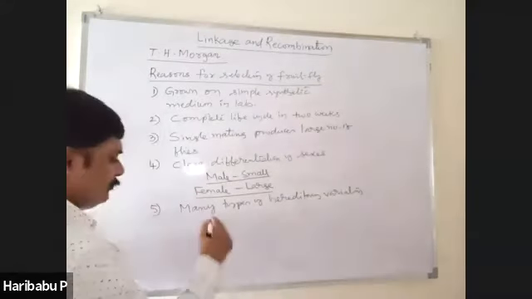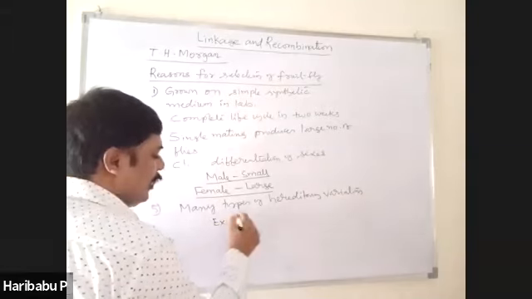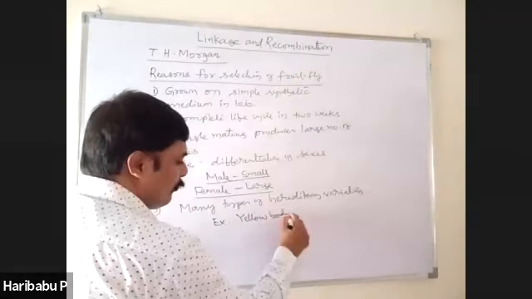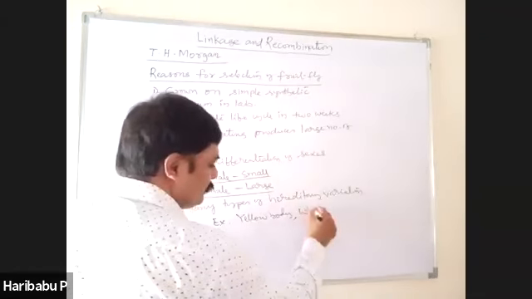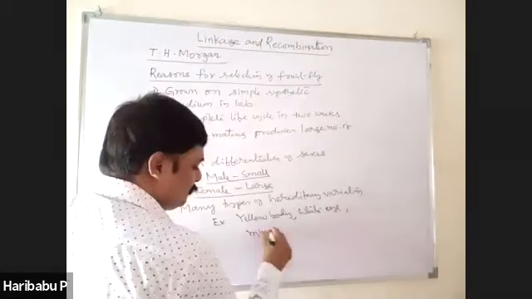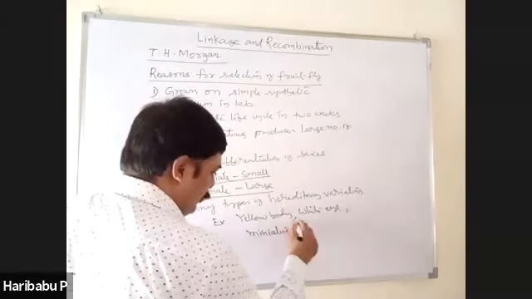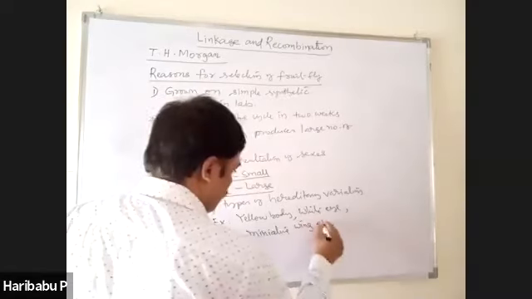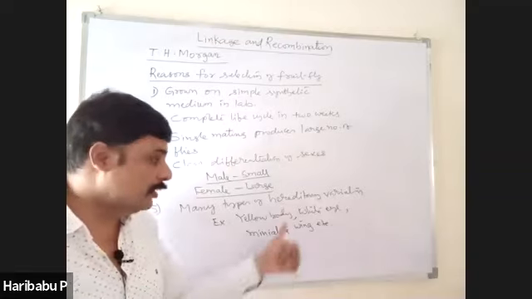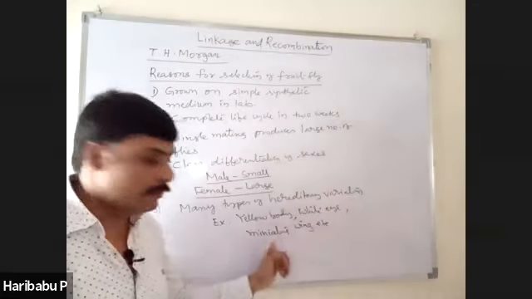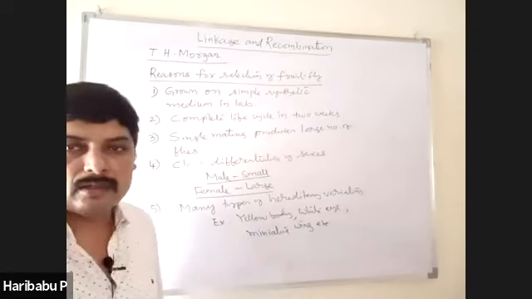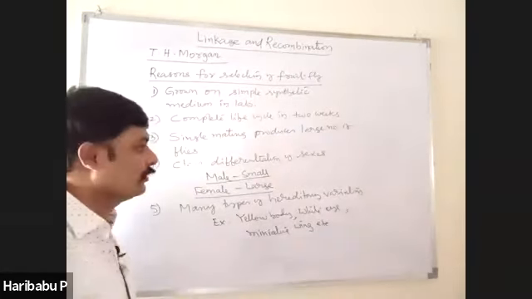For example, yellow body, white eye, miniature wing, etc. Some have yellow body, some have brown body, and they show white eyes, red eyes, miniature wing, long wing. You will find different traits on the individuals.